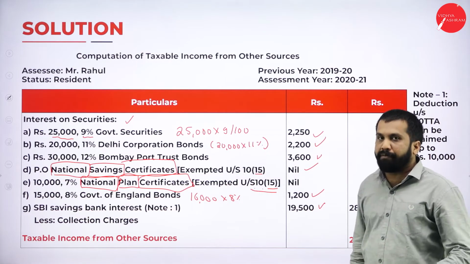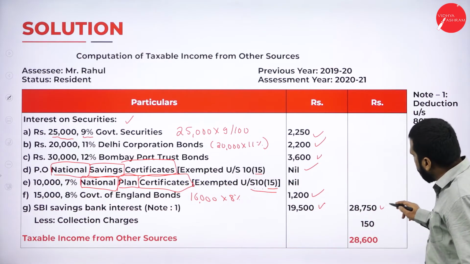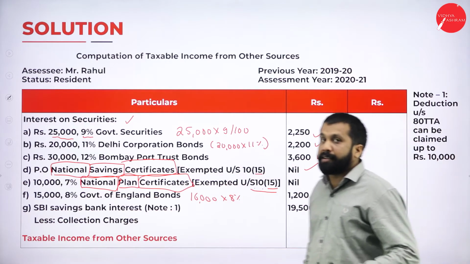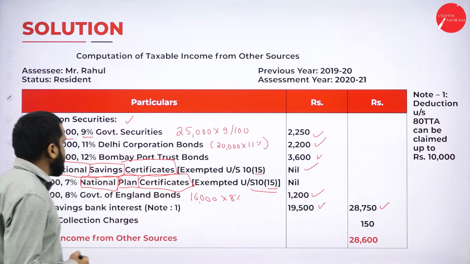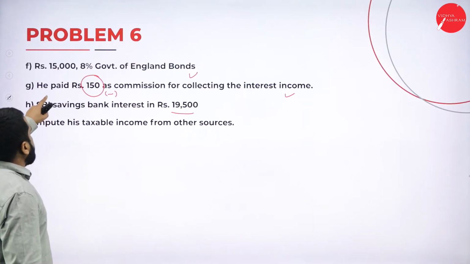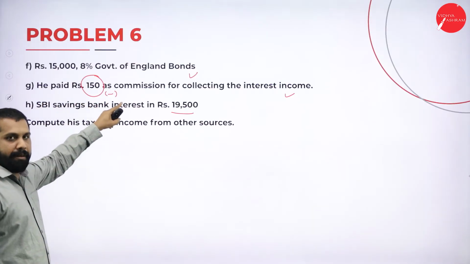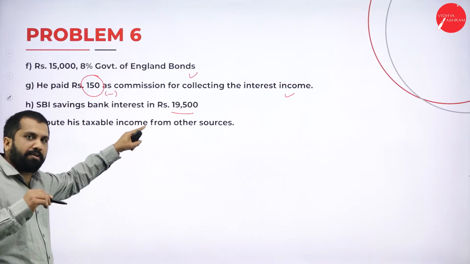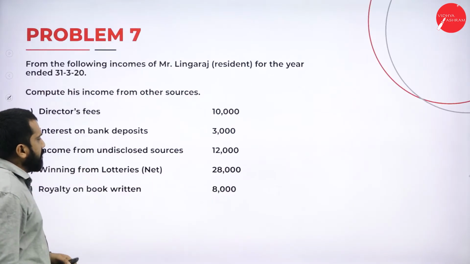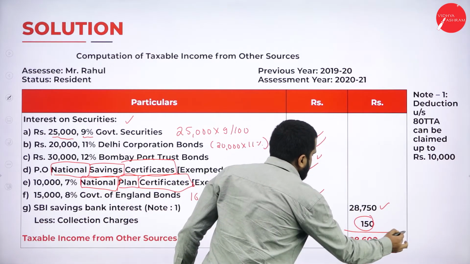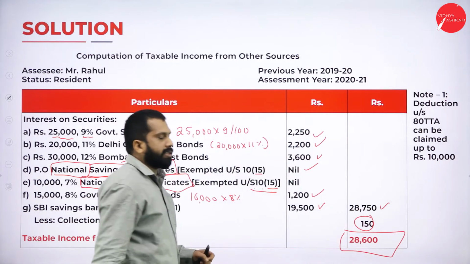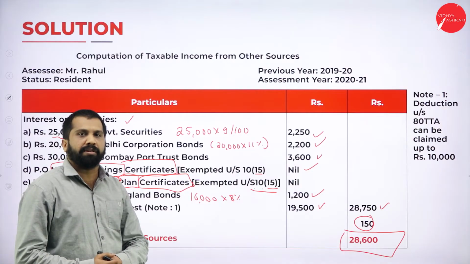Similarly, your SBI, last one, SBI is how much? 19,500. Add everything. After adding, you got 28,750 minus. What is minus? He paid 150 as a commission. That commission we are supposed to minus. So minus 150. Your answer is 28,600. Hope you are clear.